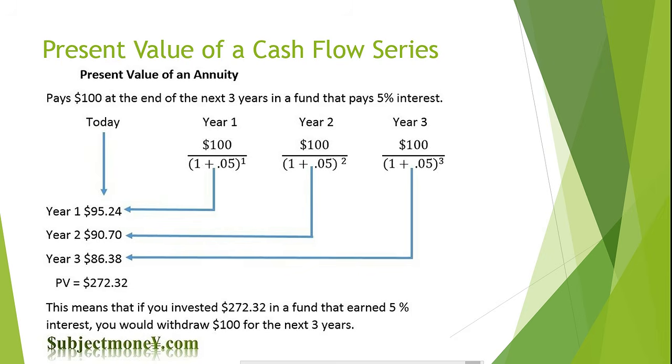Look at the example here. This means that if you invested $272.32 in a fund that earns 5% interest, you would withdraw $100 for the next 3 years. This also means that if you were to receive $100 at the end of the next 3 years, you could discount each cash flow back, sum them up, and get a present value of $272.32 for these 3 cash flows.